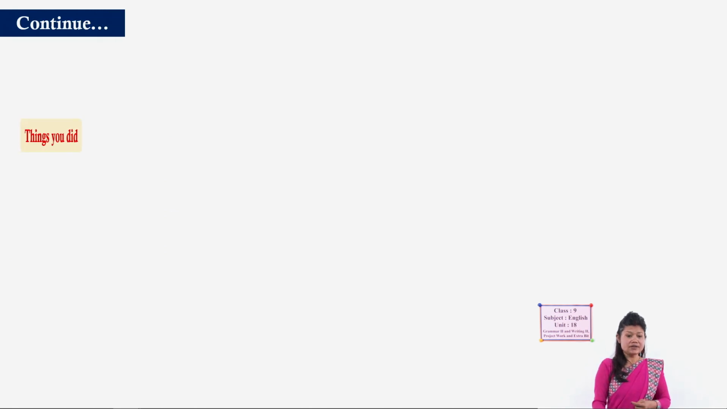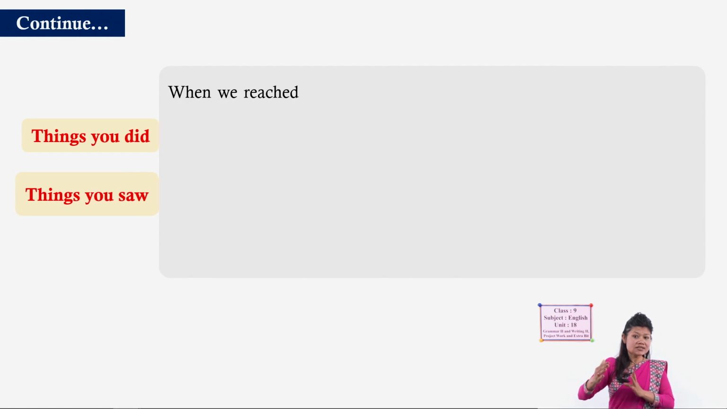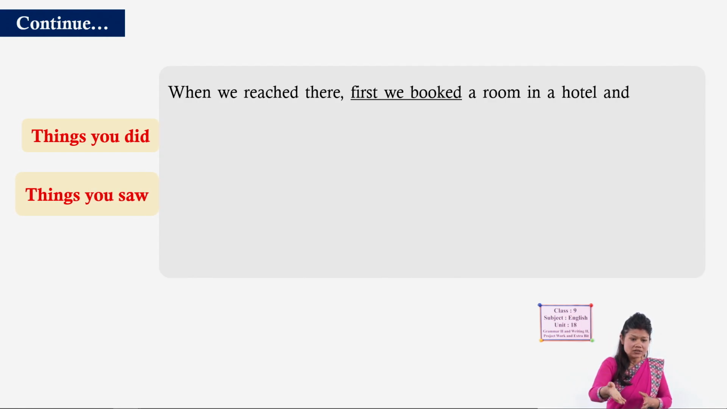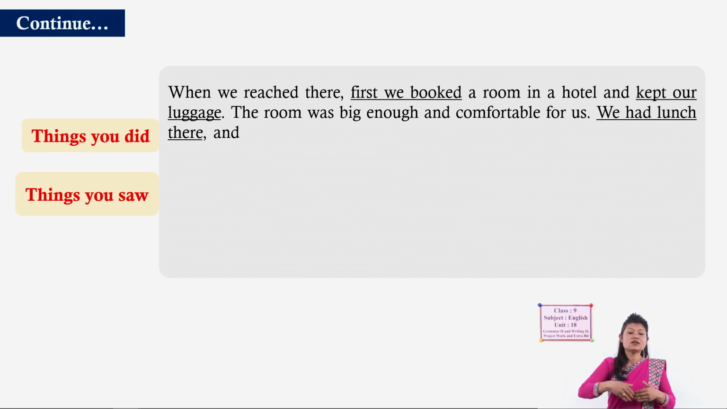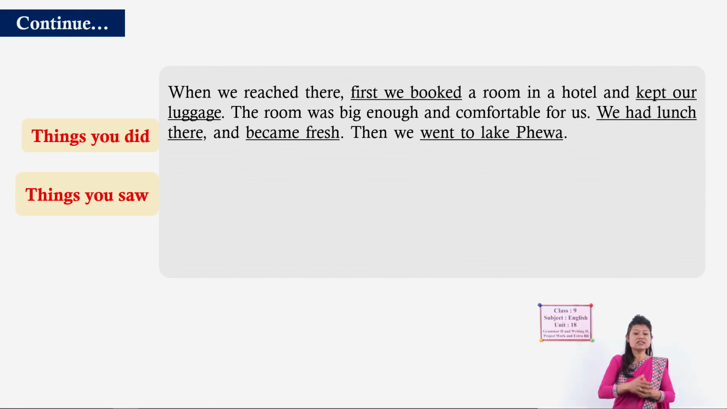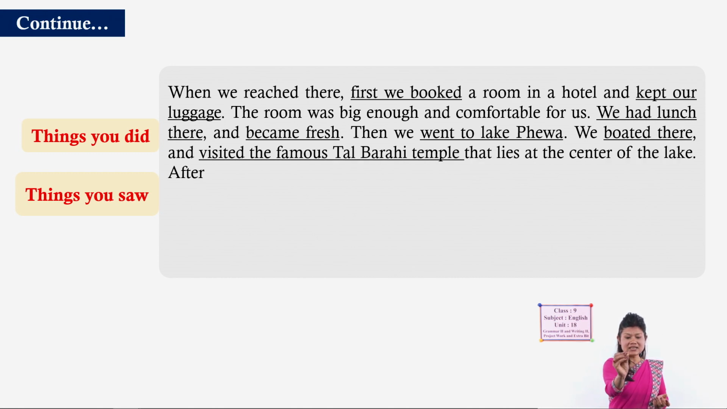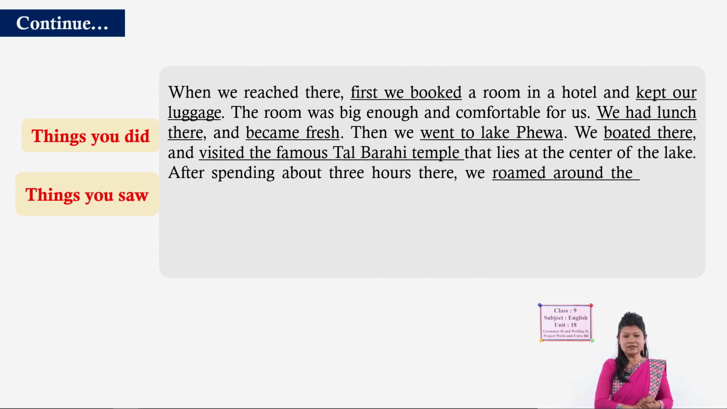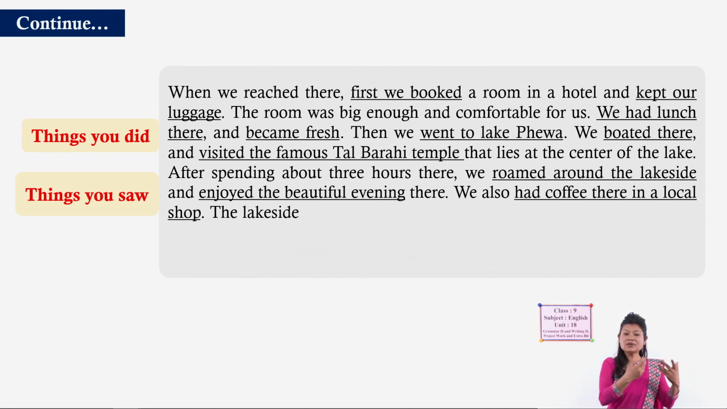Now, it continues here. Most importantly, you also should include in the body section the things you did, the things you saw. So, these also come under body, yes. What did the person do here? Look here, when we reached there, first we booked. The major things they did are underlined here, you can just notice that, okay. First we booked a room in a hotel and kept our luggage.